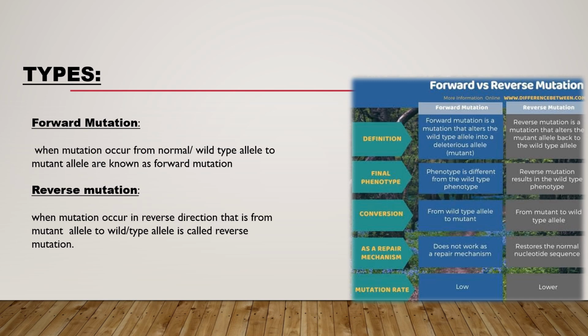Forward mutation occurs from normal or wild type allele to mutant allele, and it doesn't work as a repair mechanism. In this, mutation rate is low, while in reverse mutation, which occurs in reverse direction from mutant to wild type or normal allele, it restores the normal nucleotide sequence. In this mutation, the rate is lower.